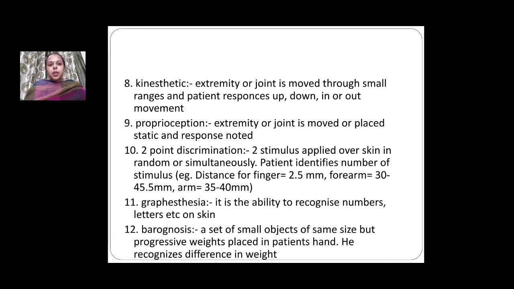Eighth point is kinesthetic sensation, in which joint mobility is checked. Ninth point is proprioception, in which joint position is checked. Tenth point is two point discrimination, in which two stimuli are applied. They can be applied in a random manner or simultaneously, and the patient will have to identify whether the stimulus is one or two. 11th point is graphesthesia, in which the patient will have to recognize the numbers and letters or alphabets which are written on his skin.